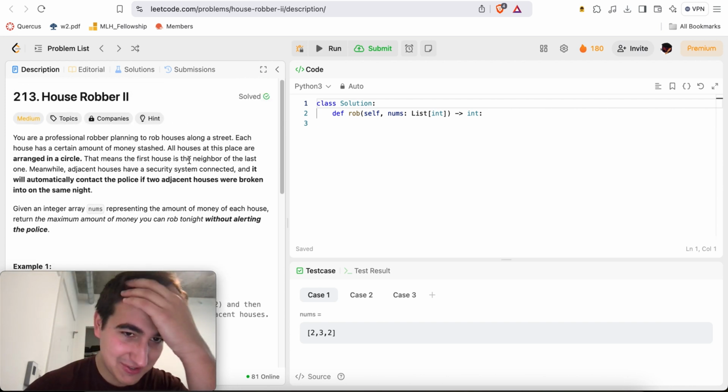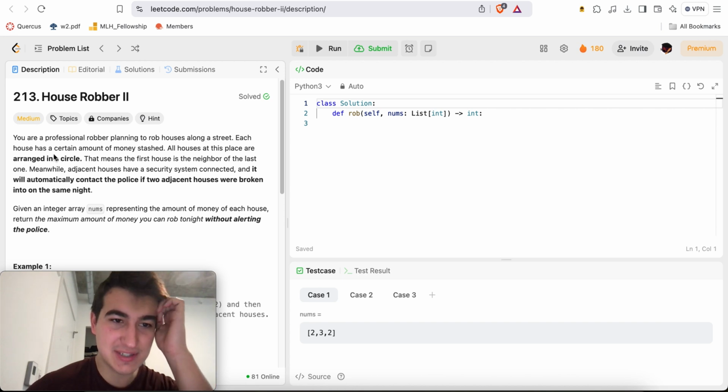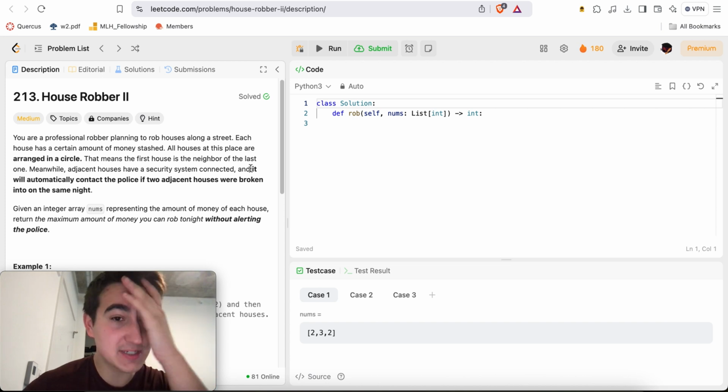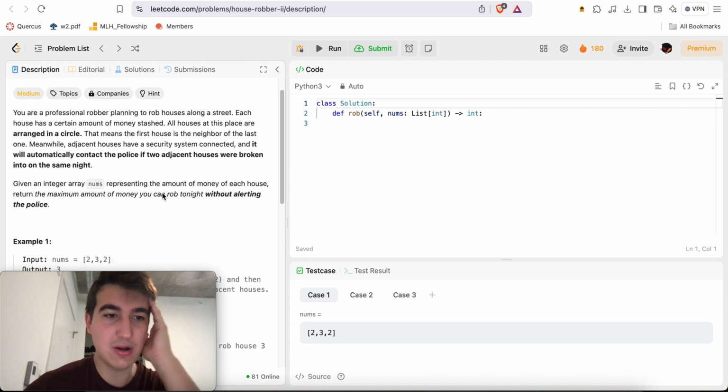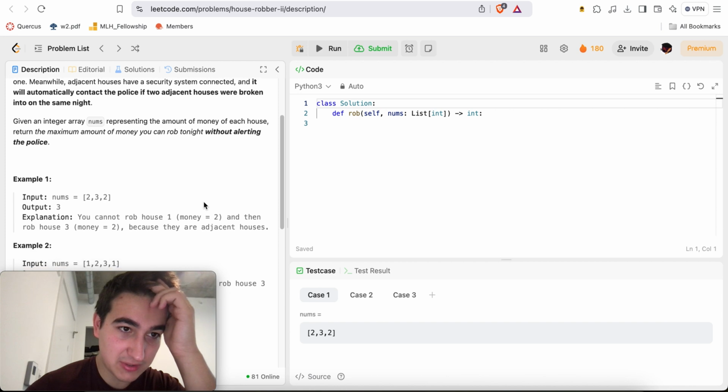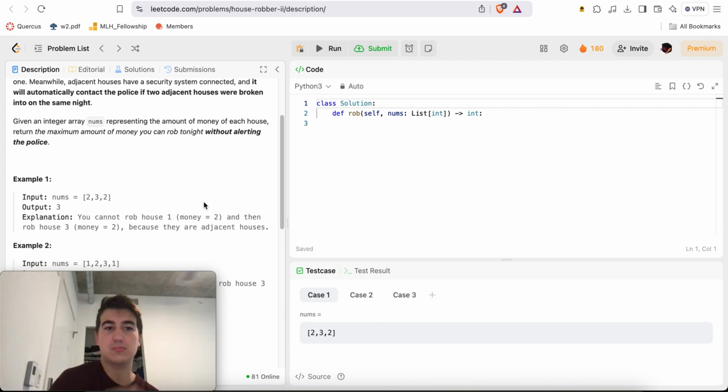You are a professional robber planning to rob houses along a street. Each house has a certain amount of money stashed. All houses at this place are arranged in a circle. This means that the first house is the neighbor of the last one. Meanwhile, adjacent houses have a security system connected and will automatically contact the police if two adjacent houses were broken into on the same night. Given an integer array nums representing the amount of money of each house, return the maximum amount of money you can rob tonight without alerting the police.